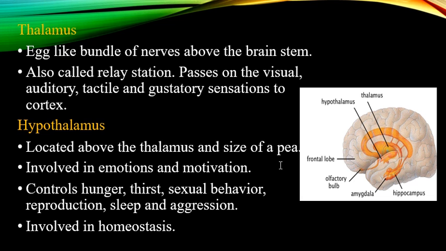Besides these things, the hypothalamus also regulates the body's temperature. It is also involved in the homeostasis of the body. Whenever homeostasis is disturbed due to any external factor or stress, the hypothalamus helps the organism restore its functioning back to normal. So the hypothalamus has a function in motivation and emotion. Whenever the balance of the body is disturbed, the hypothalamus helps to normalize the body.